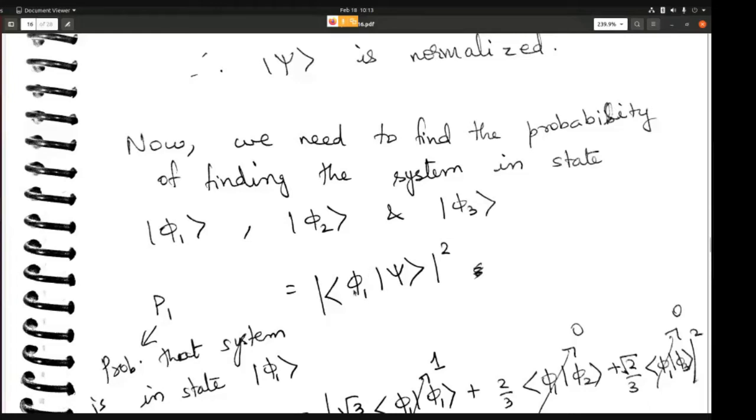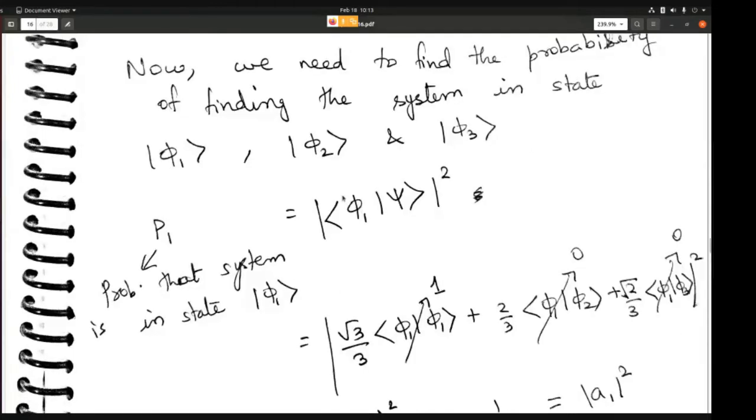You can actually carry out this scalar product and see what you get. You know what ket psi is, so you can just expand the ket psi, which I have done here. Ket psi is nothing but root 3 by 3 phi 1 plus 2 by 3 phi 2 plus root 2 by 3 phi 3.